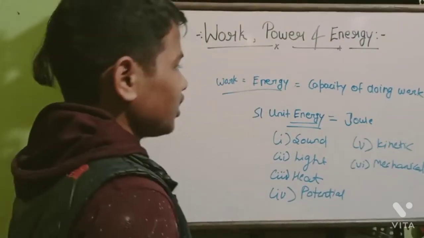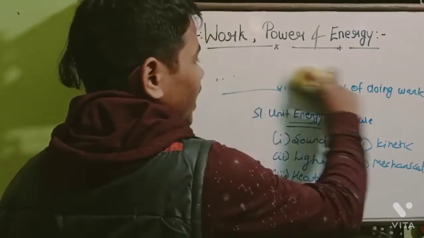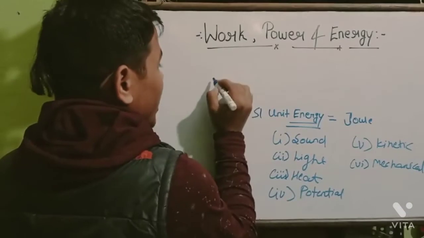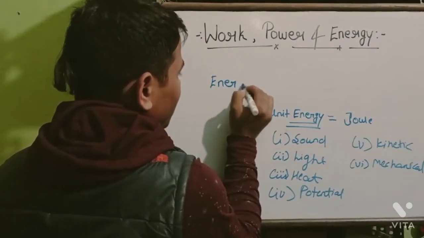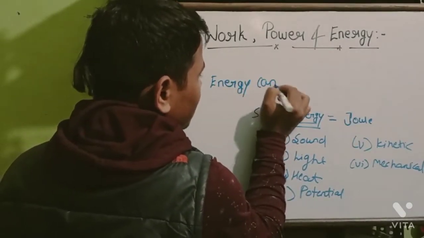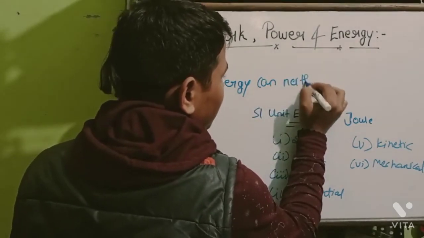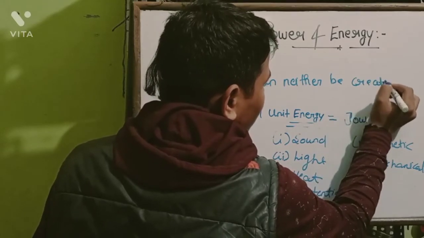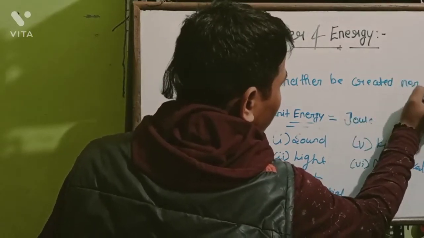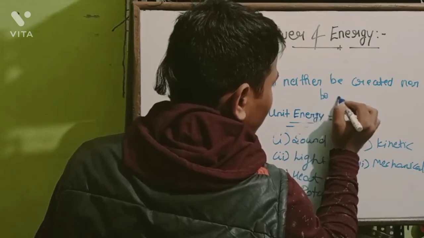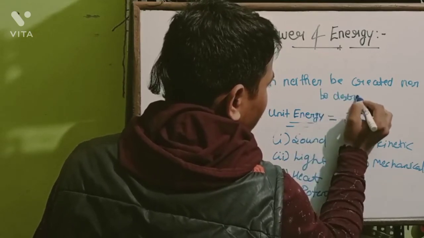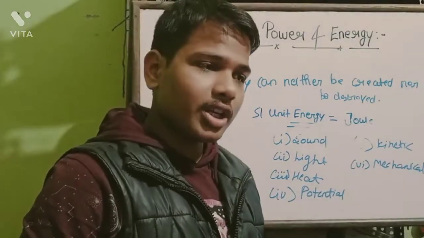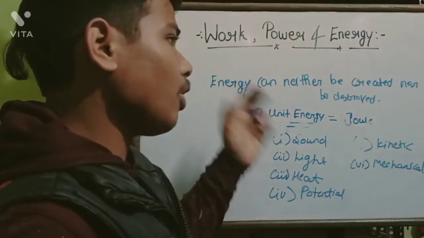So from this we can say there is a law of energy, and that is: energy can neither be created nor be destroyed, because the energy remains the same in the world. It does not go somewhere or come from anywhere.